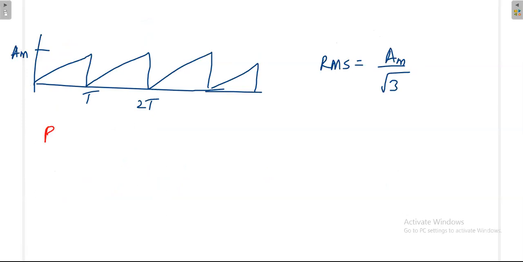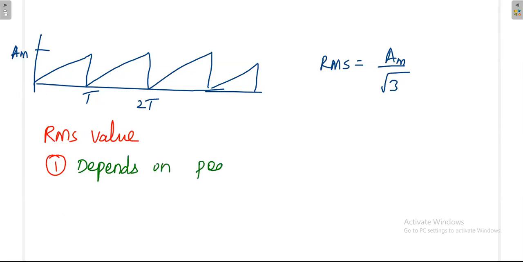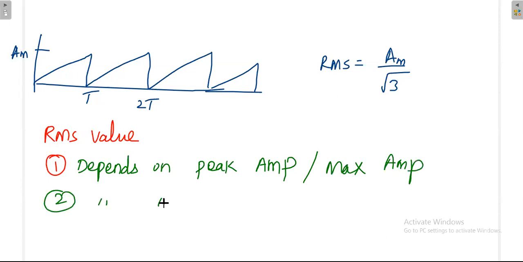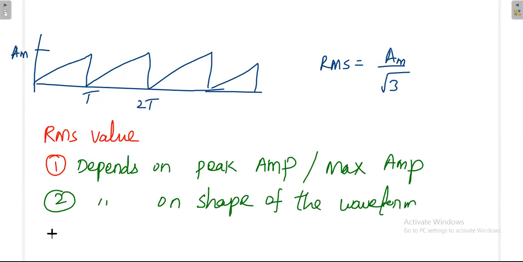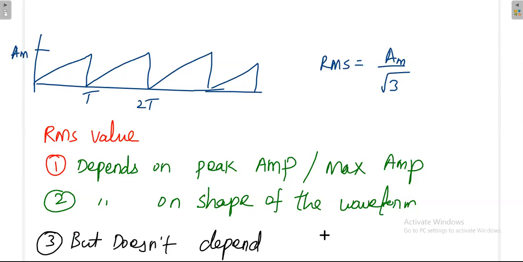So finally you should know the RMS value depends on peak amplitude, or maximum amplitude, and also depends on the shape of the waveform, but does not depend on the time period of the waveform.